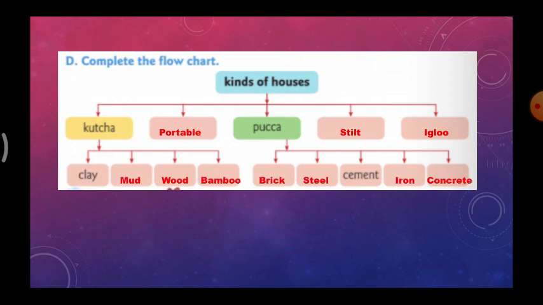Clay, mud, wood, and bamboo. In a Pakka house, what type of materials do we use? Brick, steel, cement, iron, and concrete. So, complete the flow chart in your book.